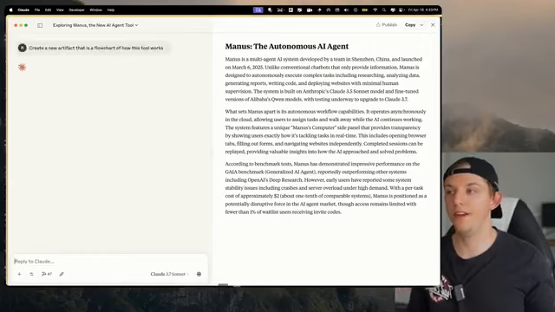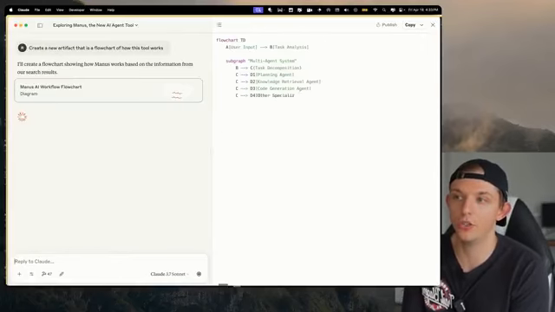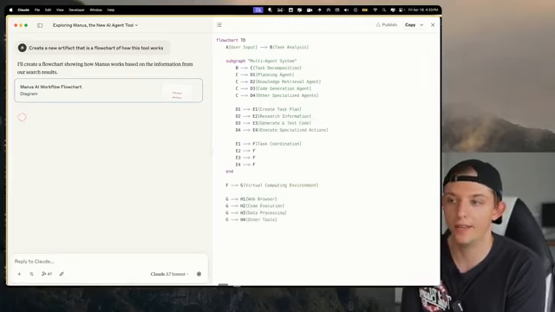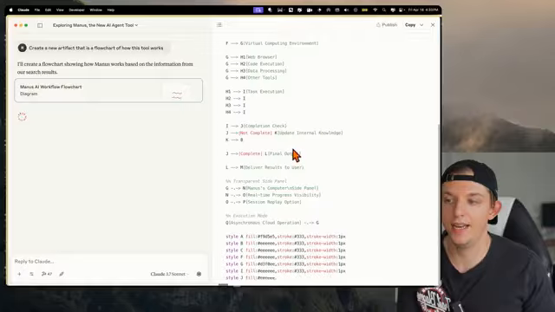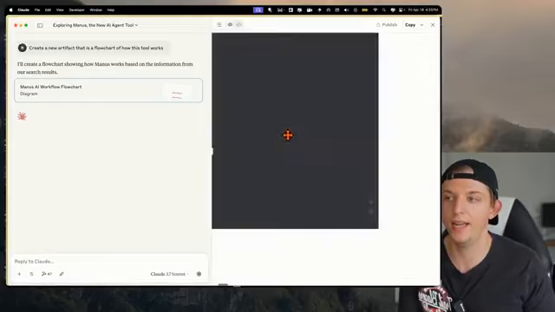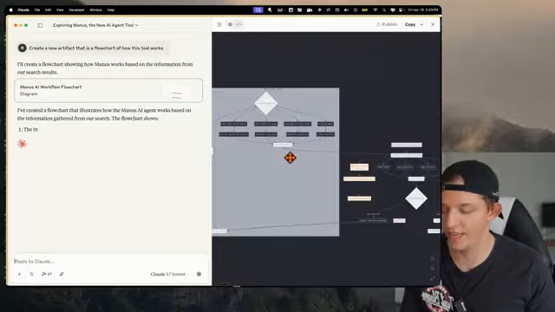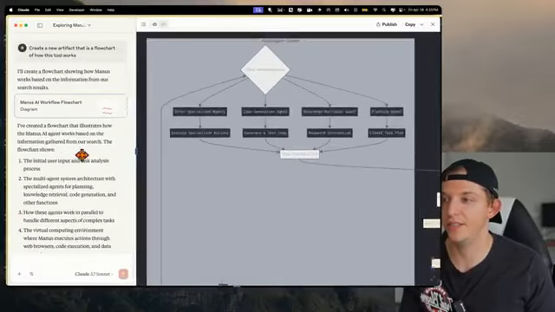This is one of my favorite parts of Claude, it's really good at generating flowcharts in what's called Mermaid. This is Mermaid syntax here, and once it's done coding, it's going to automatically convert into a full flowchart. And so we can see here, and we can actually bring this over here.